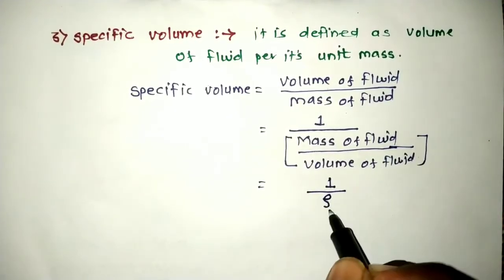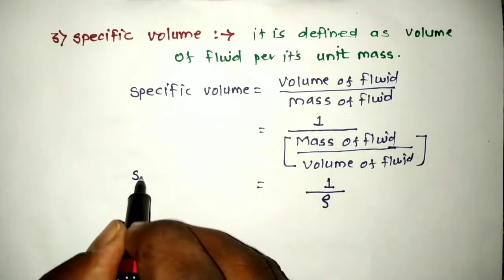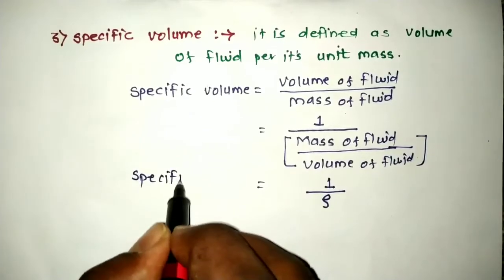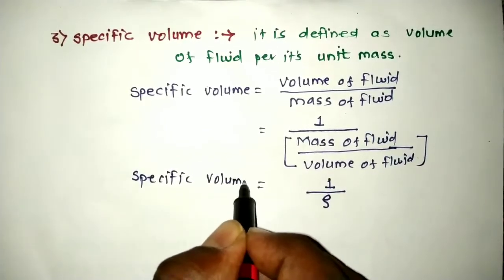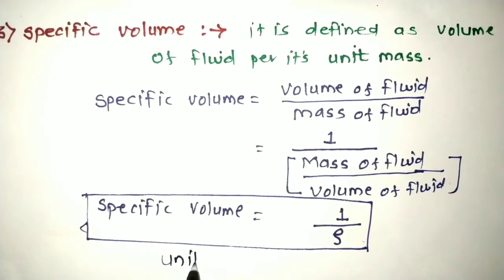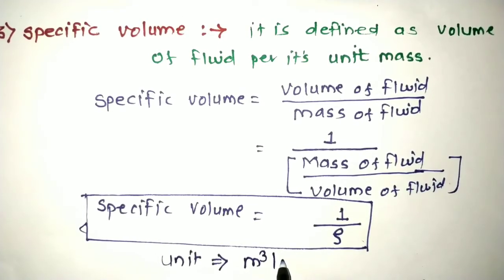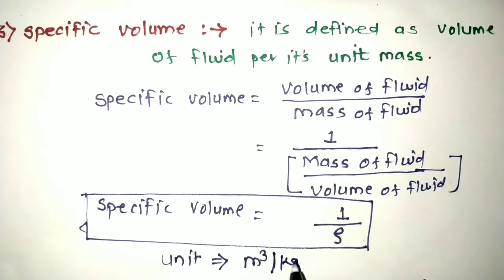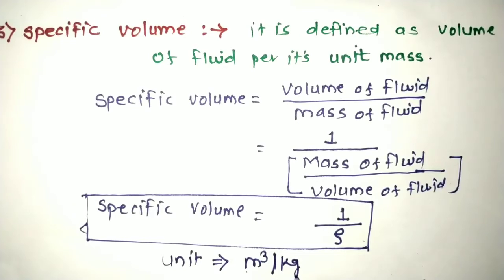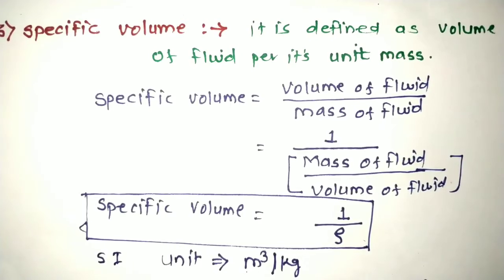Mass of fluid per unit volume is written as density, and for the density we have used the symbol rho. So we can say that specific volume is the reciprocal of density. The unit of specific volume is meter cube per kg. Volume is represented in meter cube and mass is represented in kg. So we can say the SI unit of this quantity is meter cube per kg.